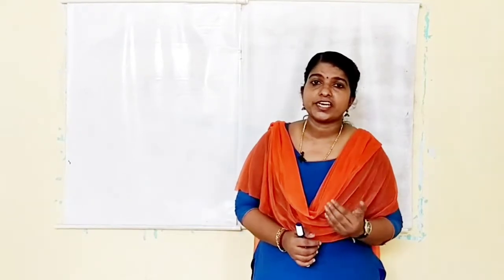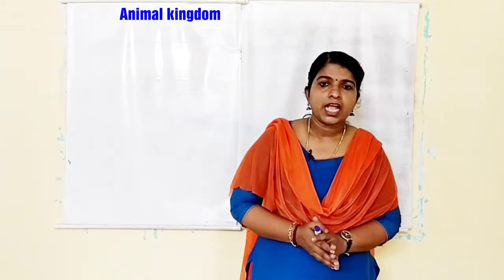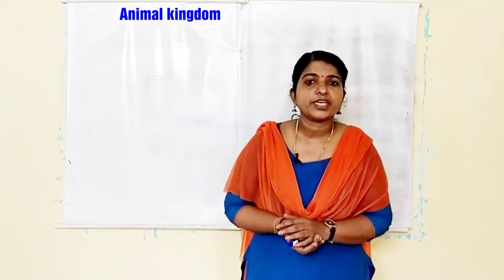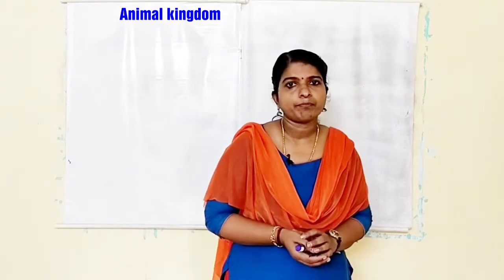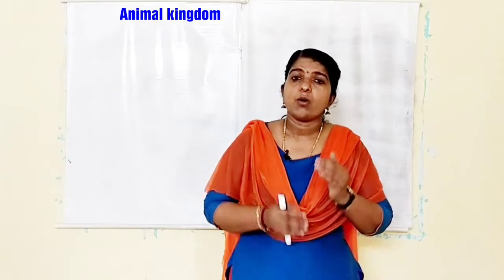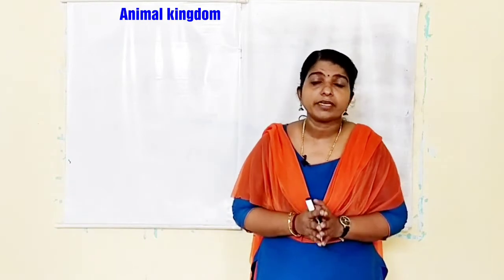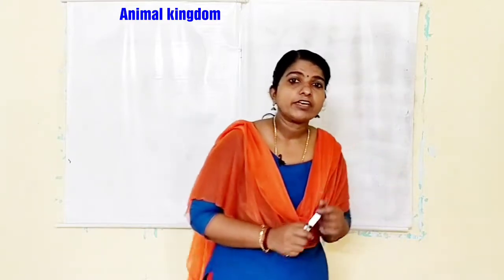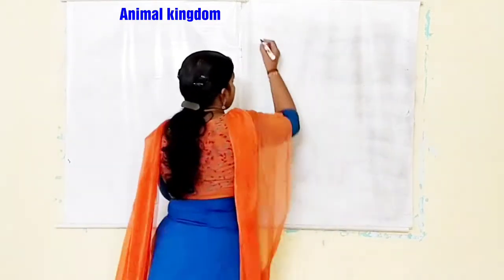So today let us study animal kingdom. Animal kingdom is divided into different phyla. But this classification is based on certain criteria. So let us first check on what basis animal kingdom is divided into different phyla. The first one is levels of organization.